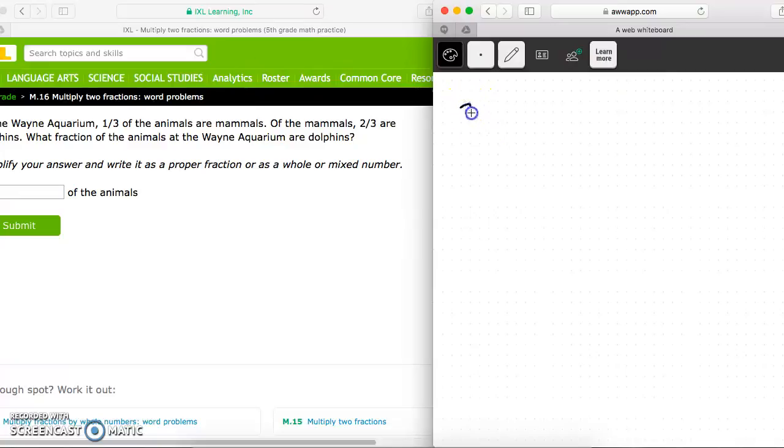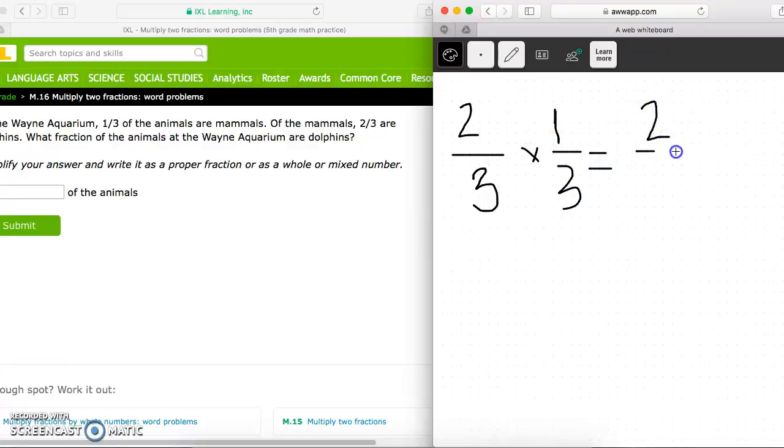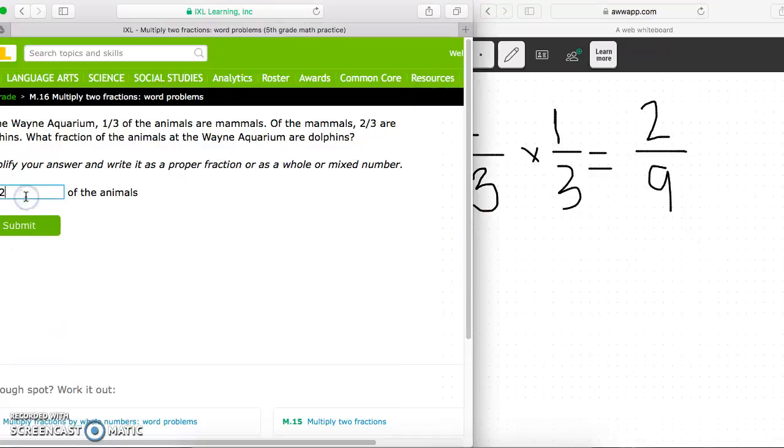So I'm going to do 2/3 times 1/3. Multiply like normal. Numerator 2 times 1, denominator 3 times 3. 2/9. I need to check to make sure this is as simple as it can be. I know that the only number that can go into 2 and 9 is 1. So again, it is as simple as can be.